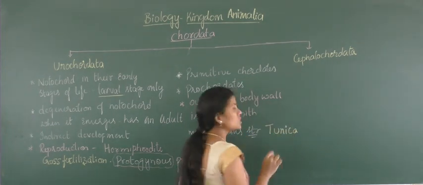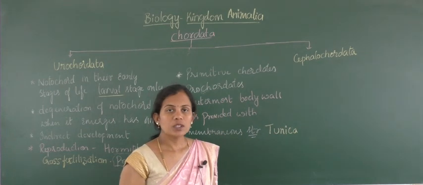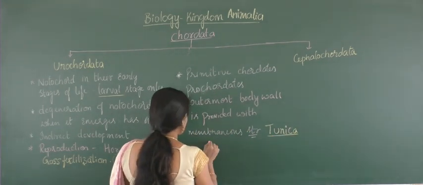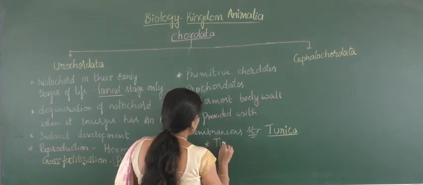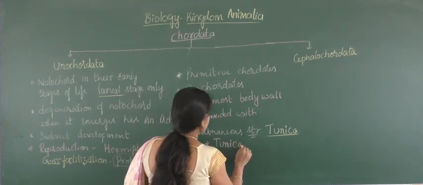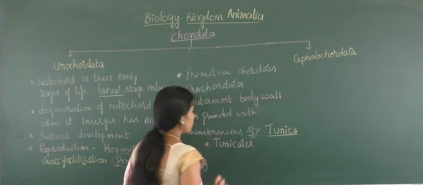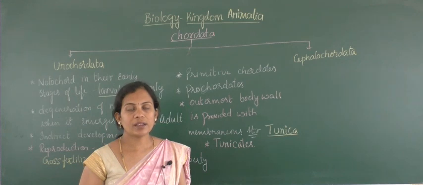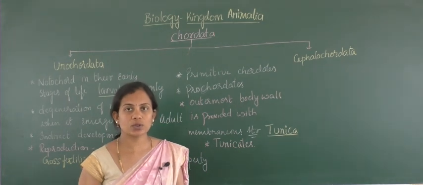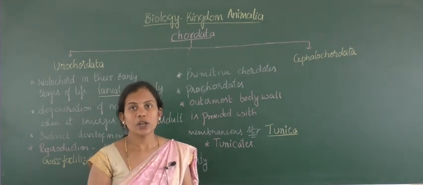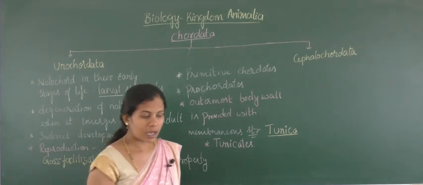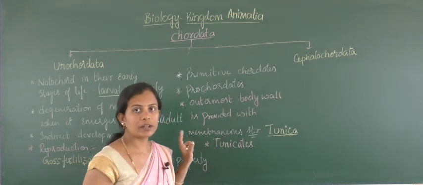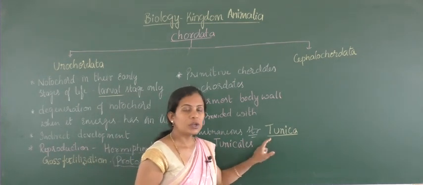A membranous structure called tunica. Due to the presence of this membrane, the organisms are called tunicates. Urochordates are also called tunicates. Now we will try to understand the structure of a urochordate, the structure called tunica.